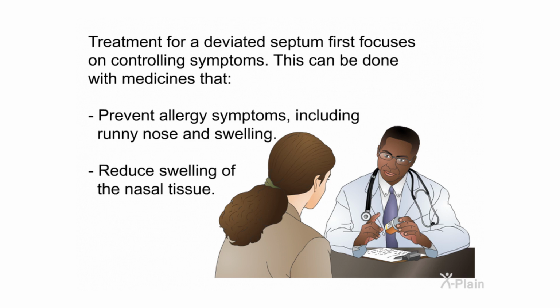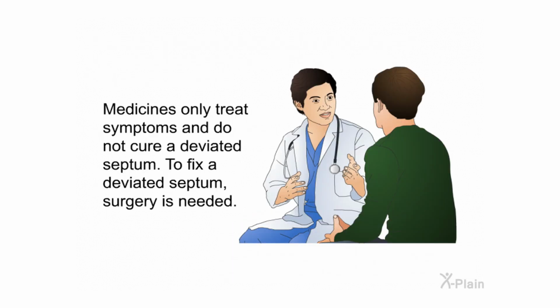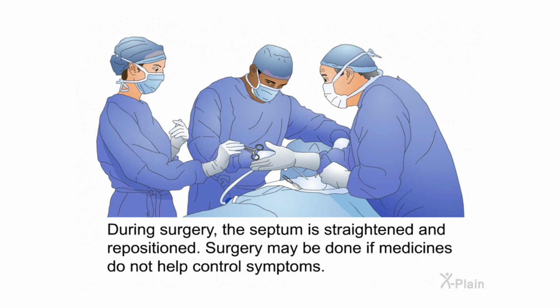Treatment for a deviated septum first focuses on controlling symptoms. This can be done with medicines that prevent allergy symptoms, including runny nose and swelling, and reduce swelling of the nasal tissue. Medicines only treat symptoms and do not cure a deviated septum. To fix a deviated septum, surgery is needed. During surgery, the septum is straightened and repositioned. Surgery may be done if medicines do not help control symptoms.